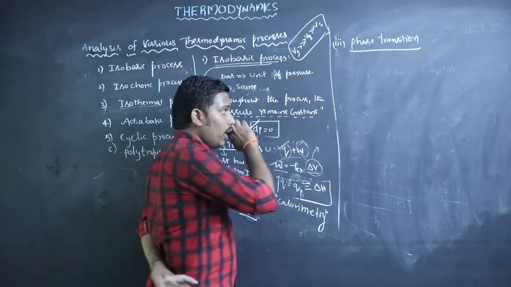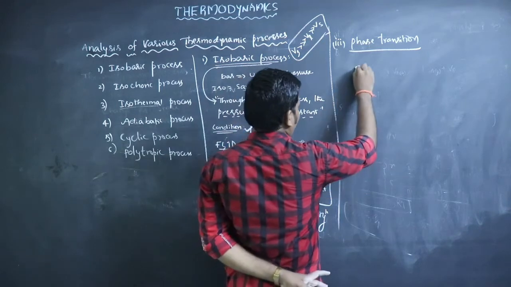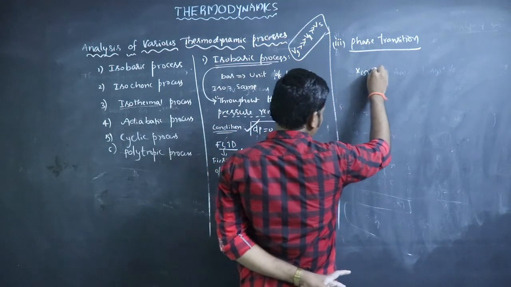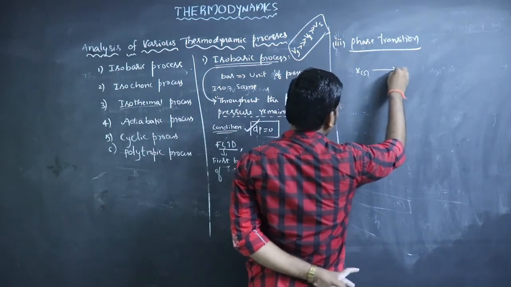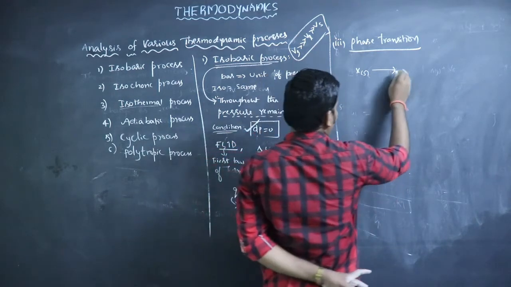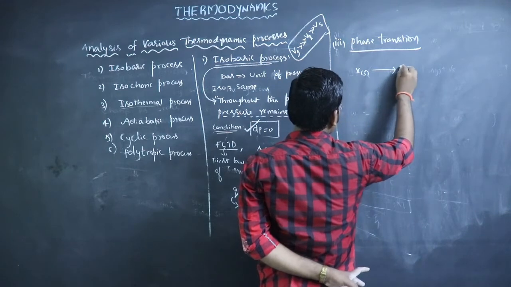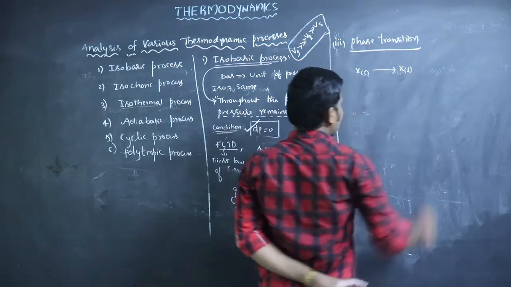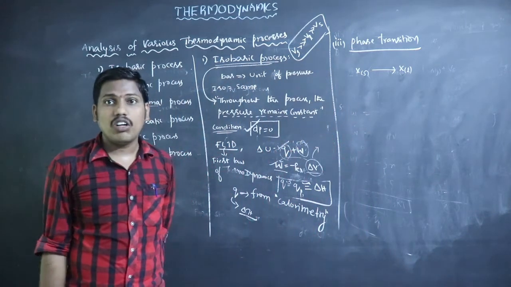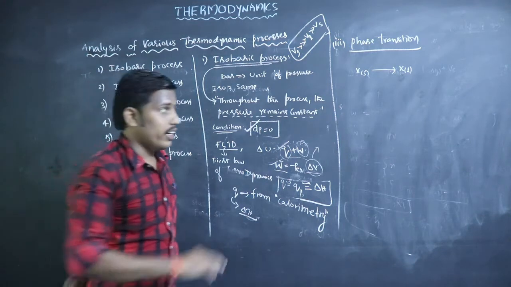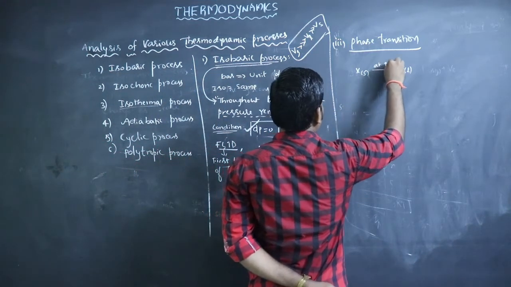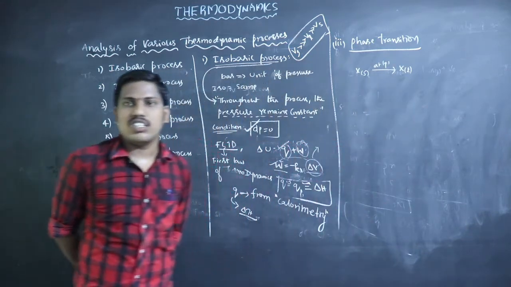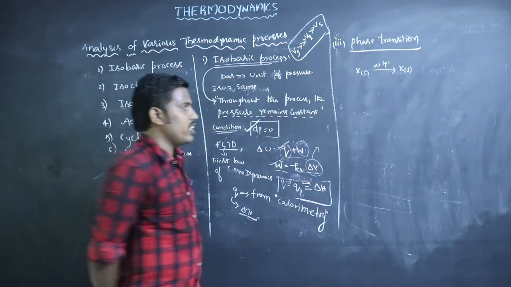For example, X is a solid. This solid changes by phase transition to liquid. At constant pressure, because phase transitions are generally at constant pressure.